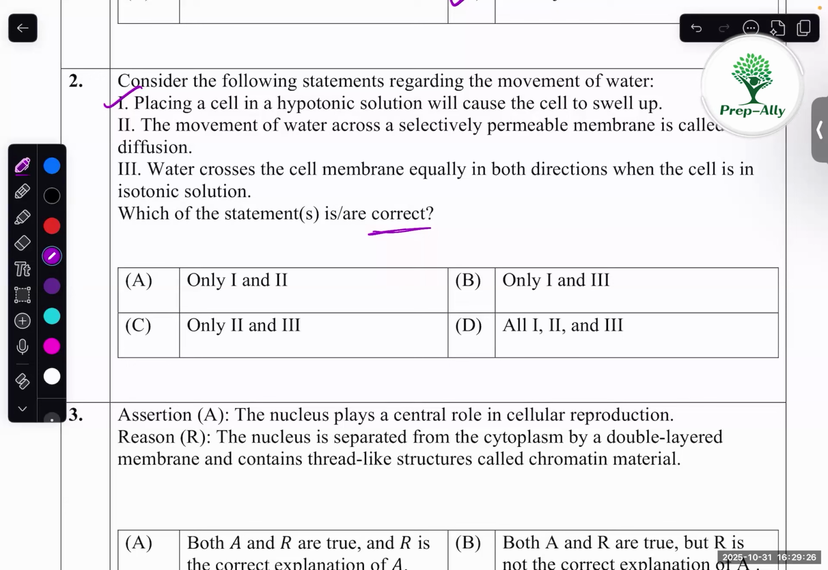No, because diffusion doesn't require any selectively permeable membrane, so it's not the definition for diffusion. Third one, water crosses the cell membrane equally in both directions when the cell is in isotonic solution. Okay, so they're asking equally in both directions when it is an isotonic solution. So this statement is correct. The option will be B, 1 and 3.